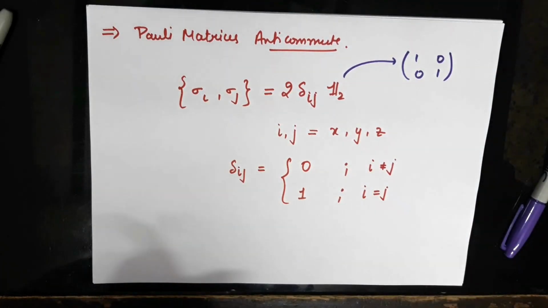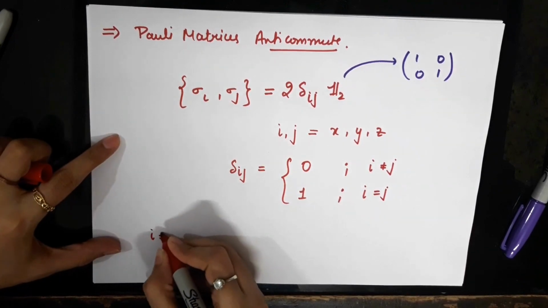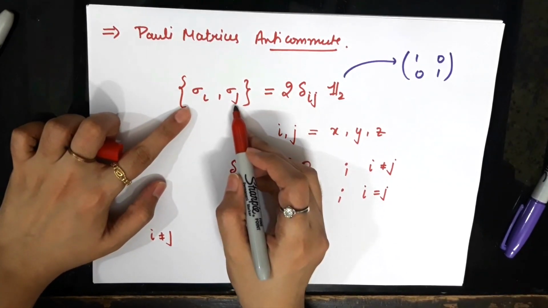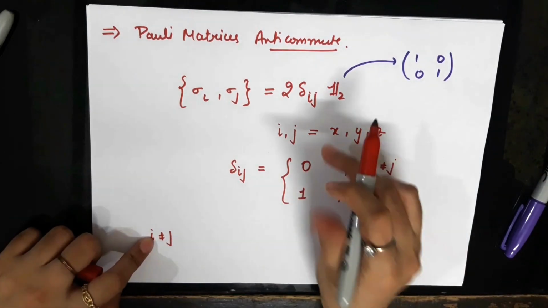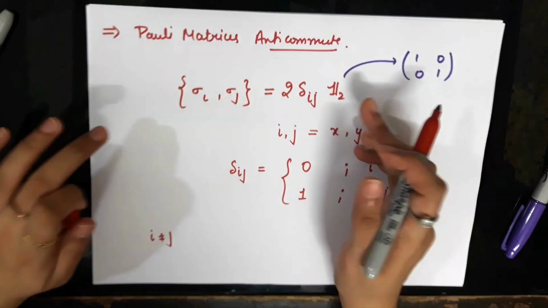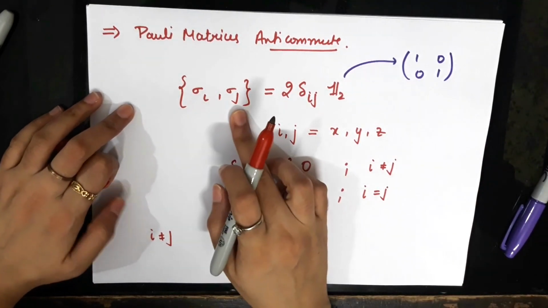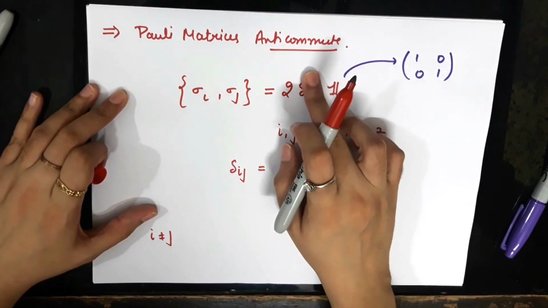So now you can see, for example, when i is not equal to j, maybe i is x and j is y, that would be equal to the sigma x, sigma y anti-commutator. And for i not equal to j, for delta xy, that vanishes. The Kronecker delta vanishes for i not equal to j. So the sigma x, sigma y anti-commutator, for example, would be equal to 0 because of this Kronecker delta.